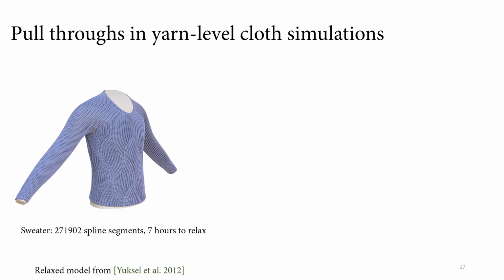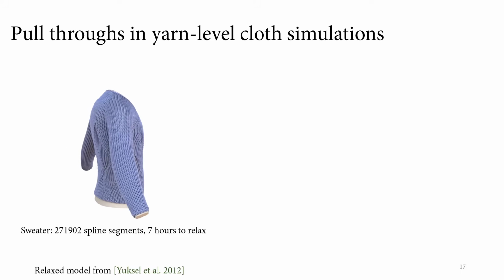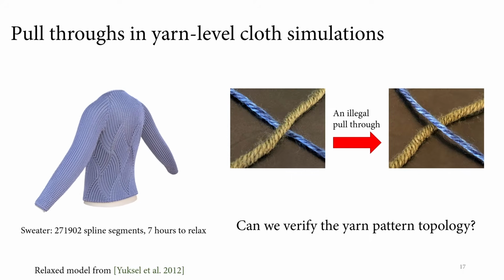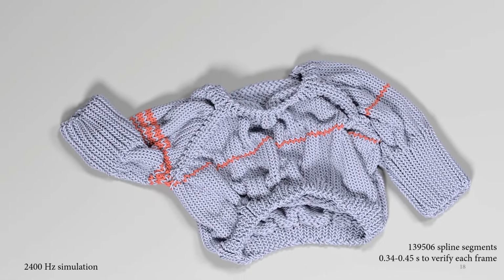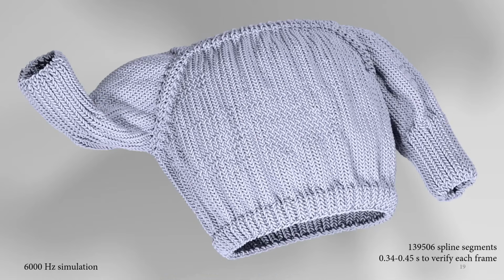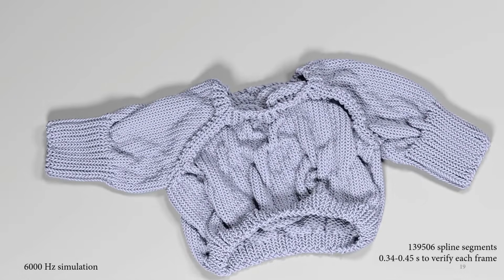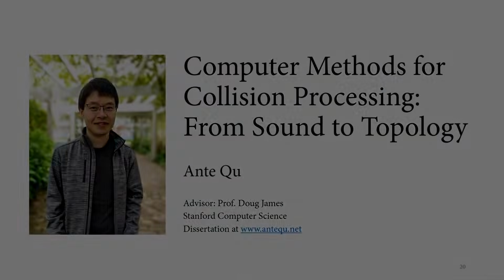Let's also look at yarn-level cloth modeling. This sweater model was relaxed using a yarn-level simulator. How do we know whether the relaxation avoided pull-throughs and maintained the yarn topology? Here's a yarn-level cloth simulation where we take a sweater and drop it onto the ground. We can mark topology violations in red. Here's a rerun with smaller time steps. Both simulations took many hours to complete, but only a fraction of a second to verify each visual frame.